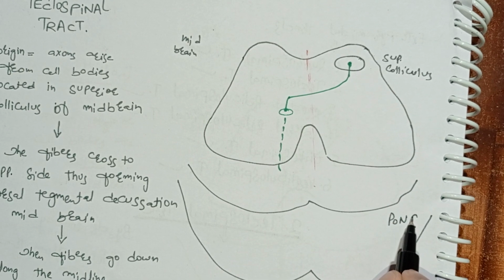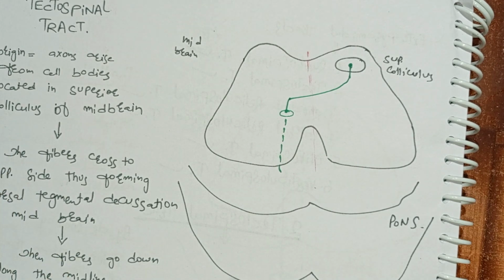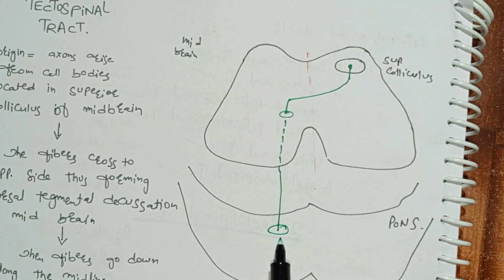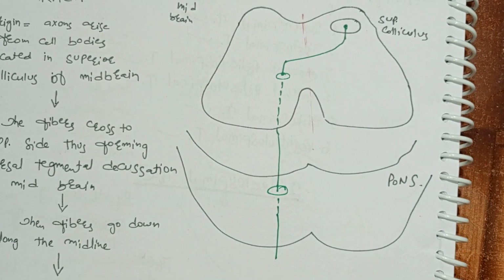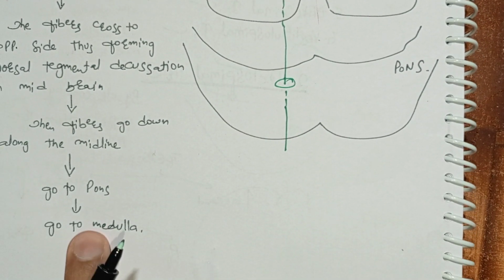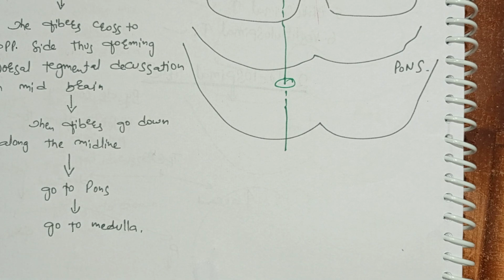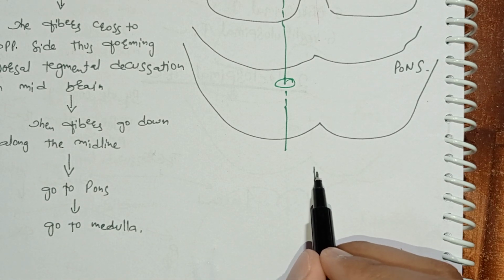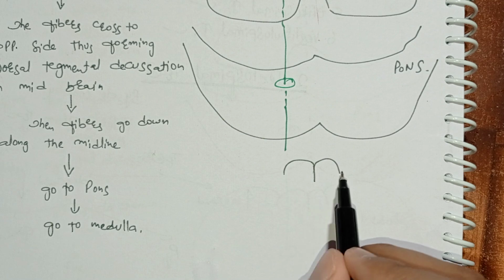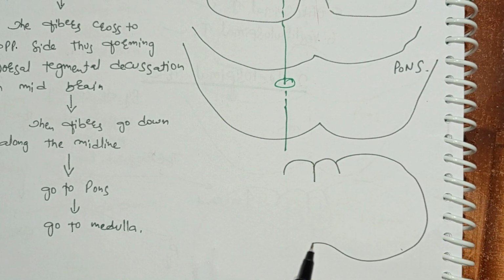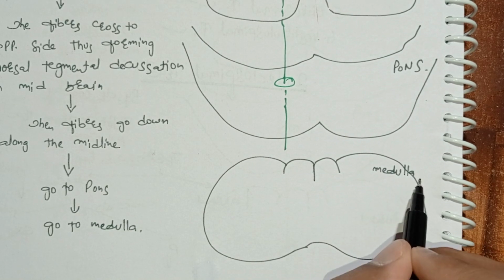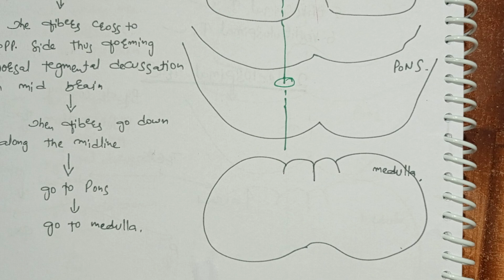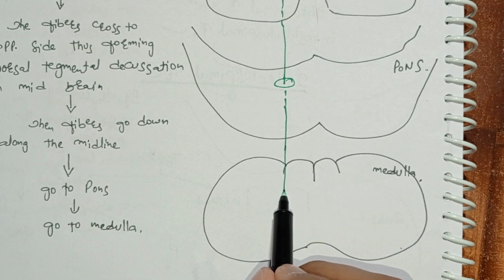So fibers go down the pons, then they go to medulla. Now I will draw the medulla. So this is medulla. Now fibers go down the medulla.